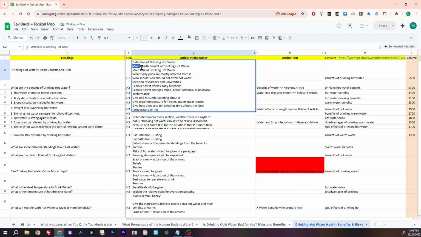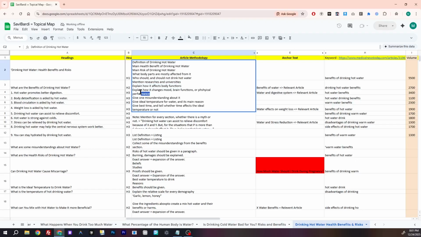Here we give the main health benefit, main risk, and which body part is mostly affected by it, and who should and should not drink it. This is the antonym context, synonym and antonym. Mention the researches and the universities. This is a comment for the expert authors. Explain how it affects the body functions.